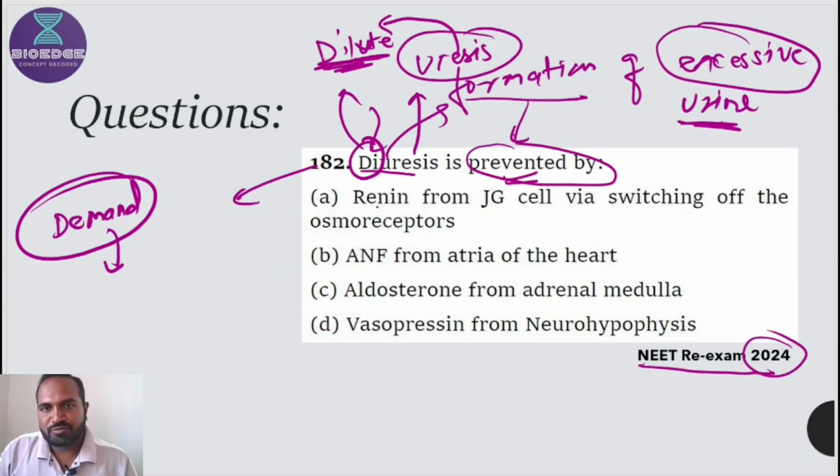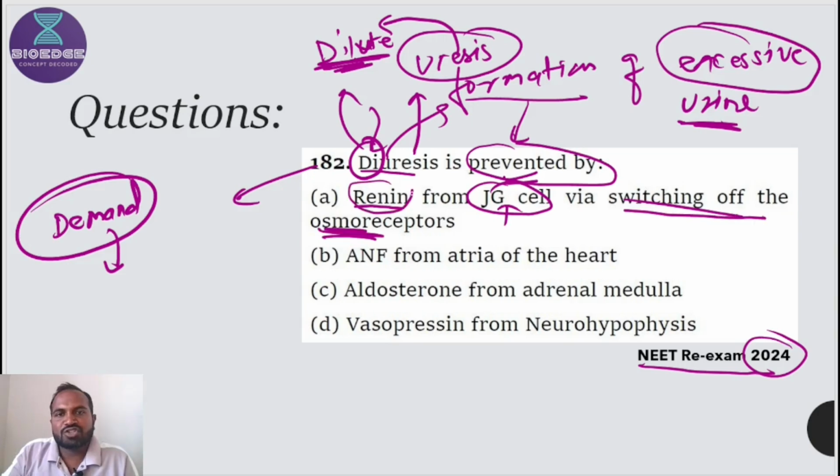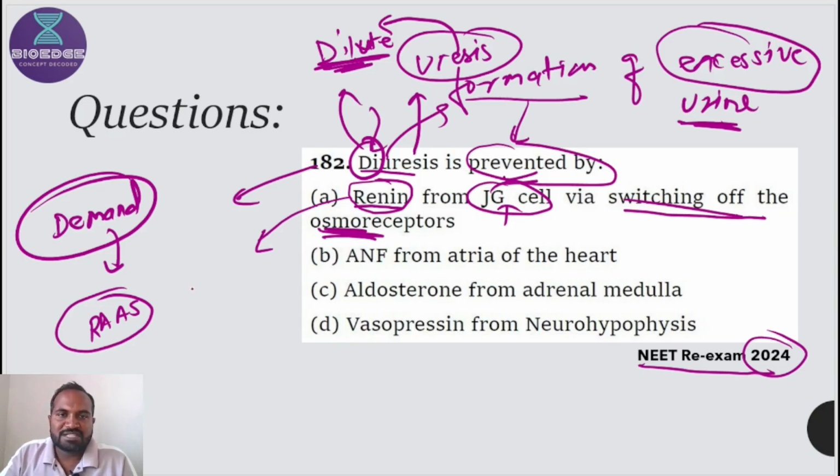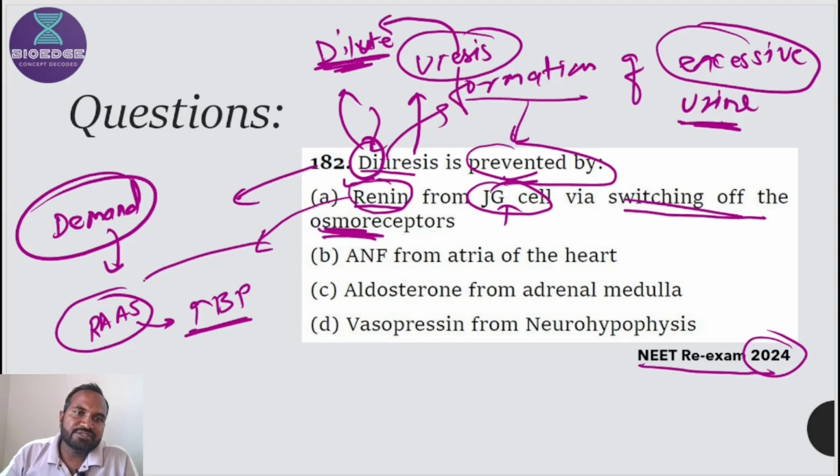Let's connect. The first one is renin from JG cells via switching off the osmoreceptor. What is the major function of renin? Renin is involved in the RAS system, the renin-angiotensin-aldosterone system. I will explain it in the next sessions. Because of the time limit, I will not explain in detail what the RAS system is, but it is used to increase blood pressure. When there is low BP, the kidney secretes renin. That results in activation of the RAS system, and the RAS system results in an increase in BP.